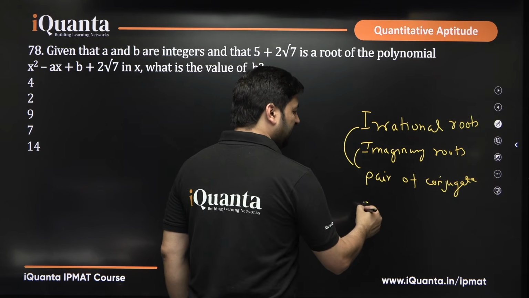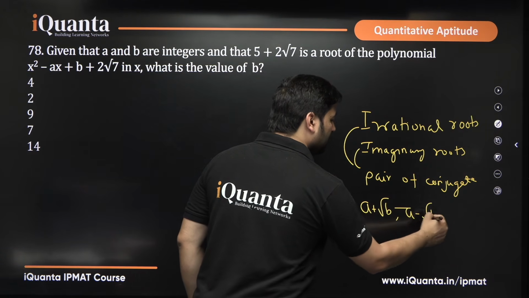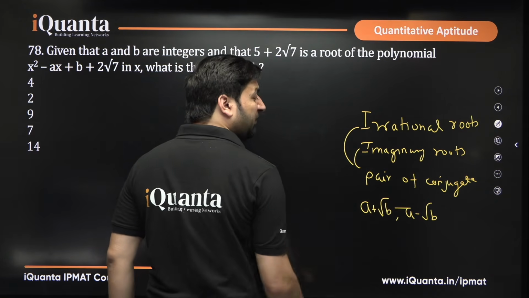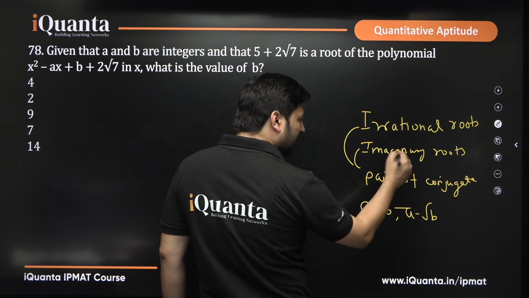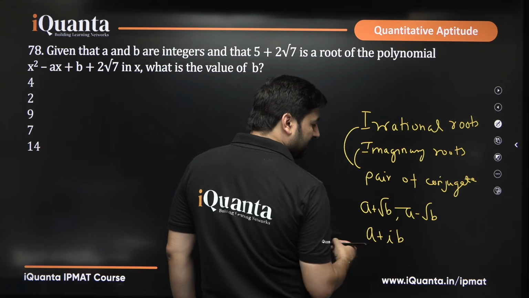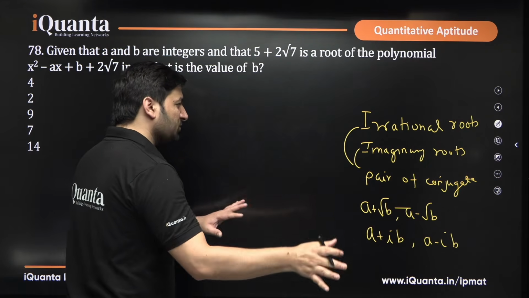Conjugate means that if one of the roots is A plus root B, another root will be A minus root B. You just have to change the sign before the square root. In fact, in imaginary roots you get roots like A plus iota B, so another root will be A minus iota B, for sure it will happen. Let me show you something.